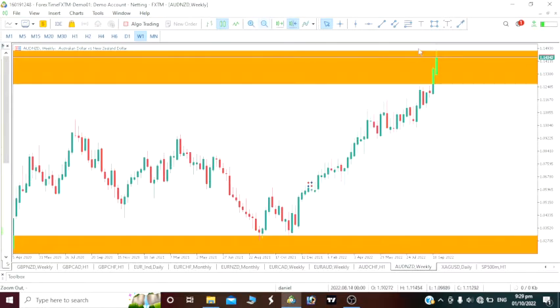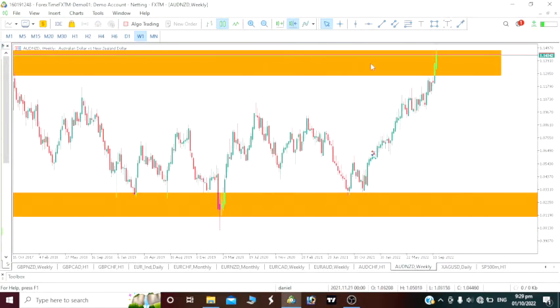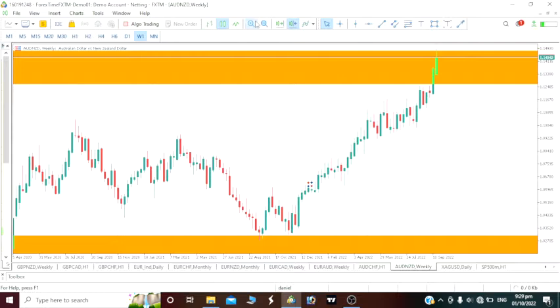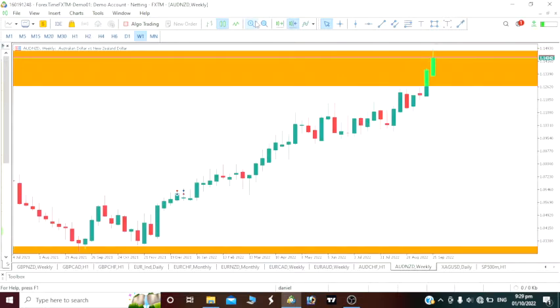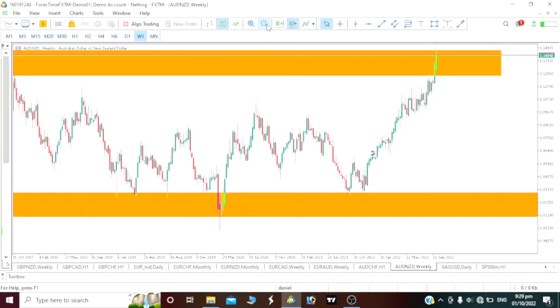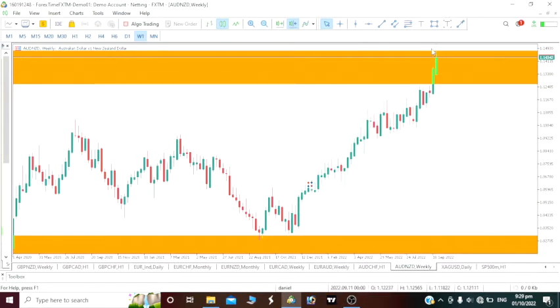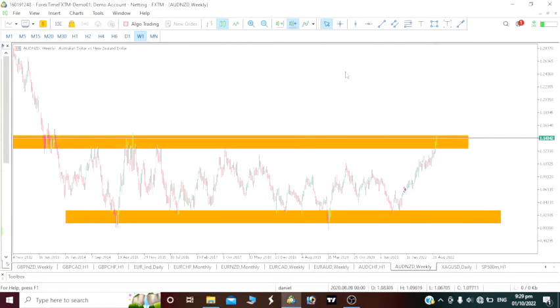So clearly we can see on the weekly time frame, I think let's start the movement from here. This is actually an impulse movement upward. So AUD to New Zealand dollar has actually been going bullish for some period of time now. It has gone up very well. So we've actually gotten to a level, and I think it has broken above that same level. It has broken above it while we had this candlestick wick here. So let's see if it will continue to go bullish.